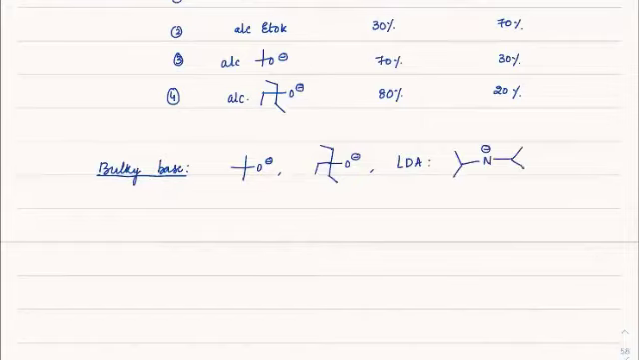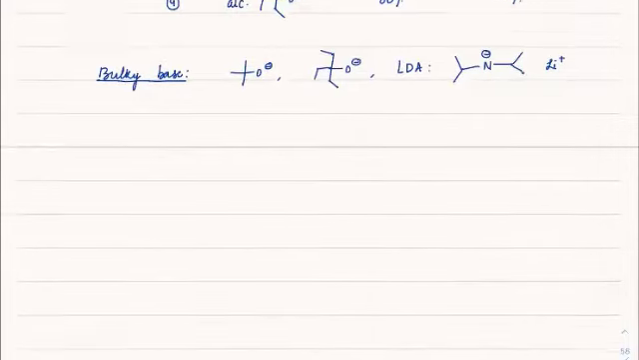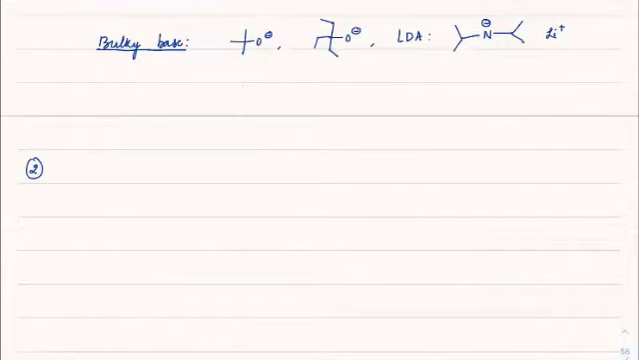Okay. So LDA as in lithium diisopropyl amine. Okay, beta. So this is also regarded as bulky bases. So when this case comes, definitely you have to go for Hoffman as the major product. Second case is a bulky substrate.